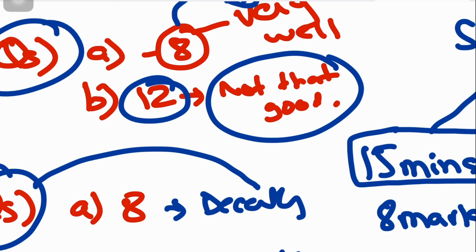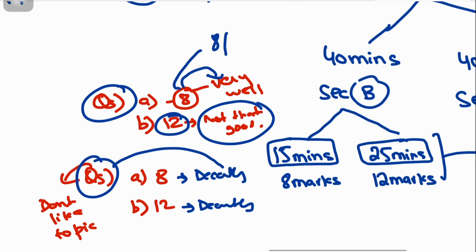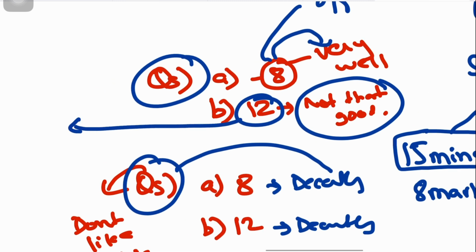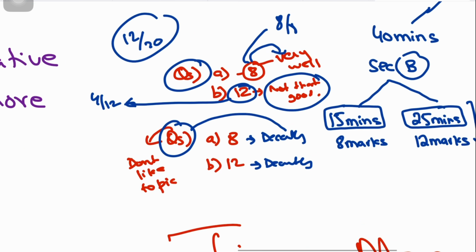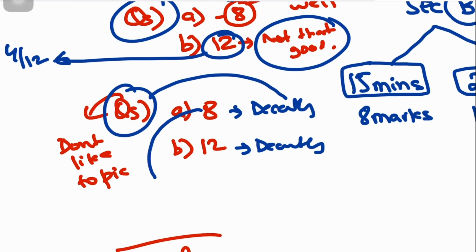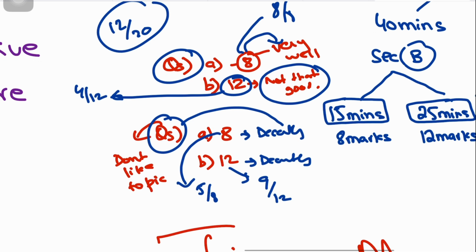Right? So in this scenario, what should you do? You should attempt the question where you know both parts on average. Because let's say even if you get 8 on 8 over here, but out of 12, you end up getting maybe 4 out of 12. So you will get 12 out of 20. Obviously not a good score. But if you know this decently, maybe you won't get 8 on 8, you will probably get 5 on 8, and maybe 9 on 12. 9 plus 5 is 14, right? 14 out of 20. So it's still better than 12, right?